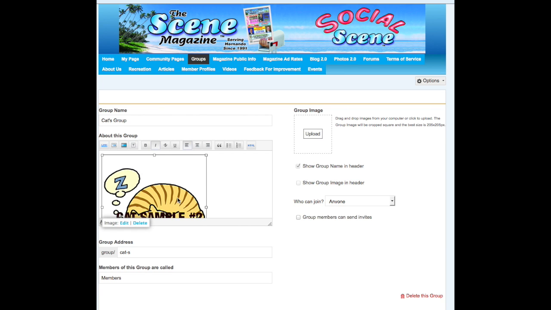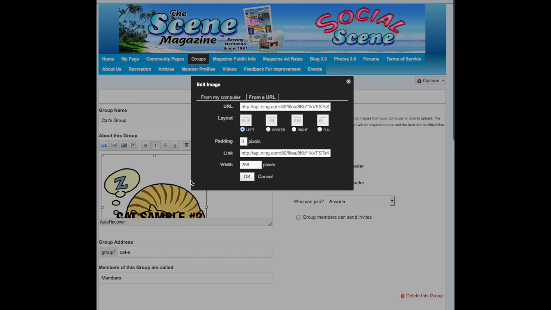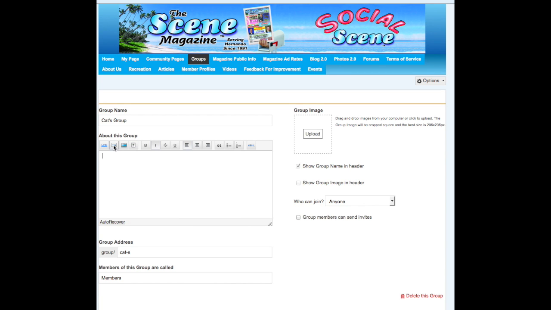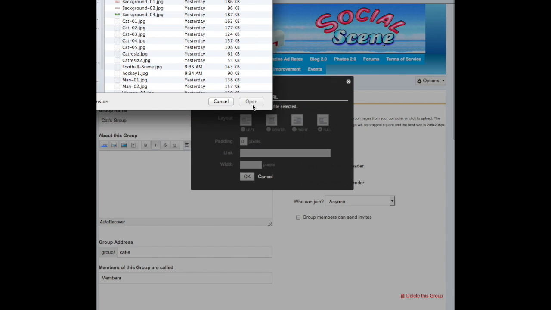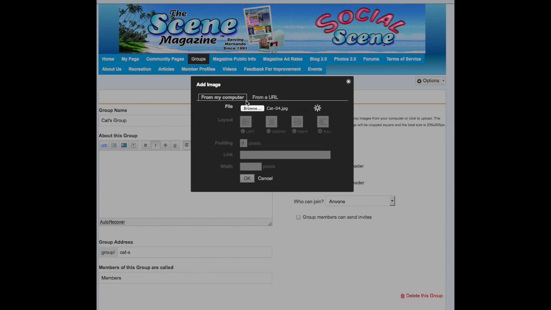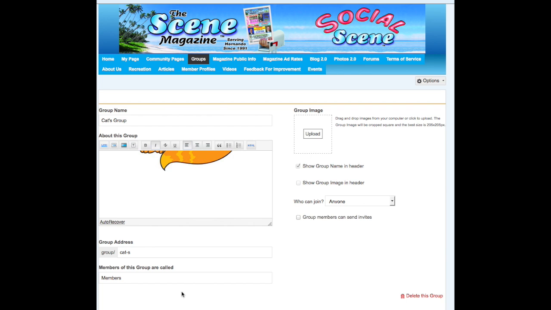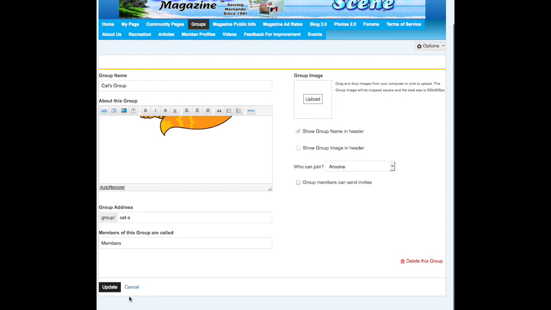So if you wanted to center it, you could go back and edit it here and click center and say OK. If you double click on this, it'll bring this up, edit or delete. If you don't like that picture and you want to delete it, you can delete it. So if we delete it, we're just going to go here and click on here and then maybe upload another picture. Say OK. Always make sure that it says OK, and we want to center it this time. We're going to say OK. And then we always want to update it.